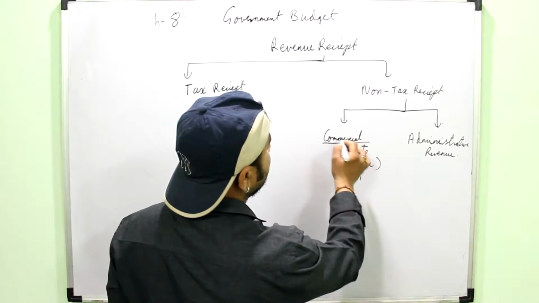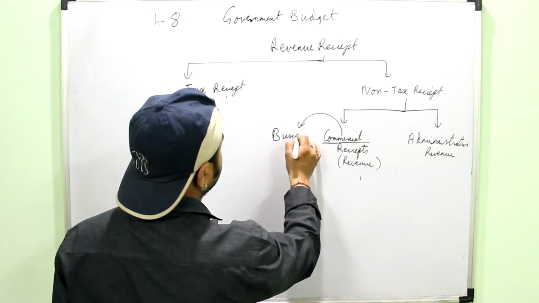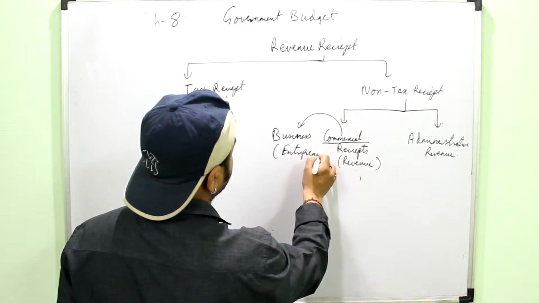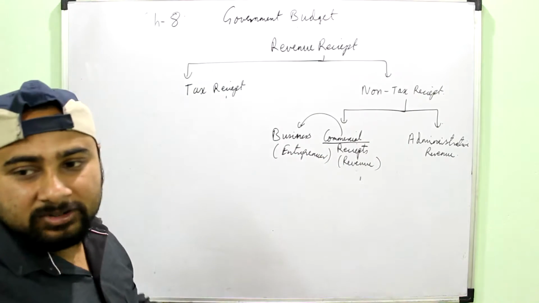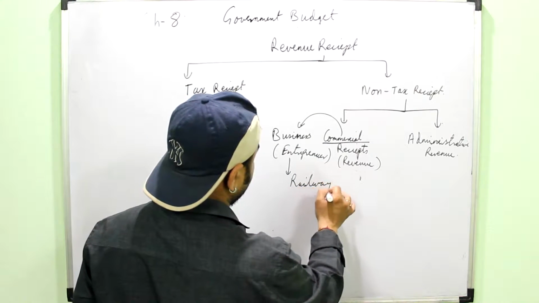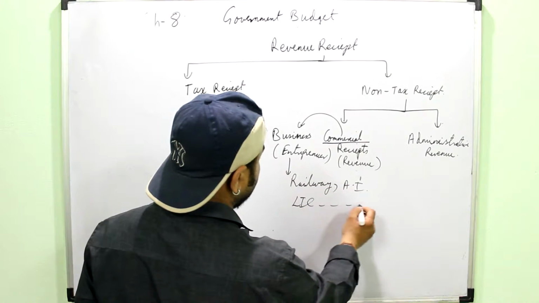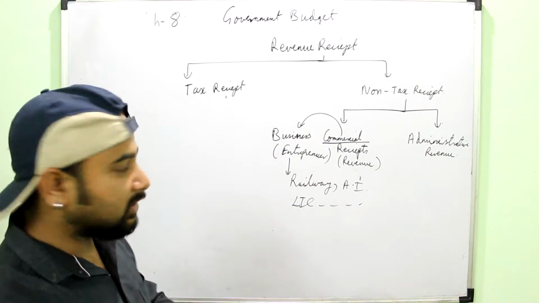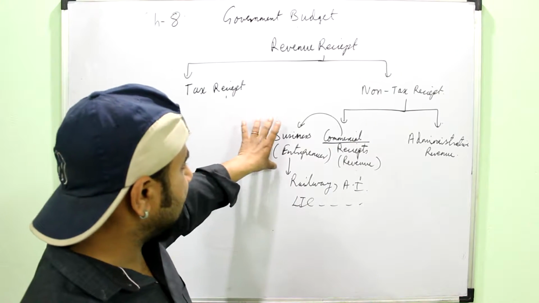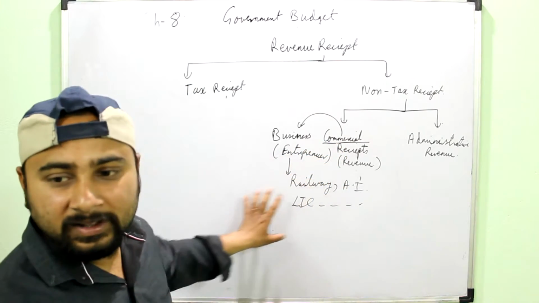Non-tax receipt: commercial revenue or commercial receipts. Commercial means where the government is doing a business or working as an entrepreneur, means the government is selling goods and services. Like for example, the revenue from railway, a government enterprise, revenue from Air India, revenue from LIC or any other government undertaking, ONGC, BHEL, all those government companies. So whatever money the government is generating in the form of an entrepreneur, that is known as the commercial revenue of the government.